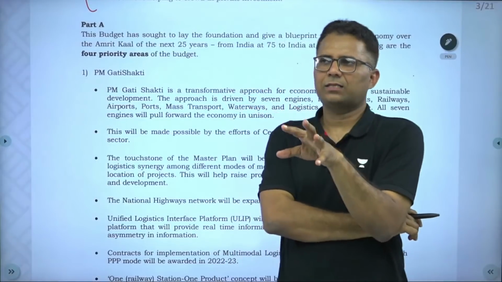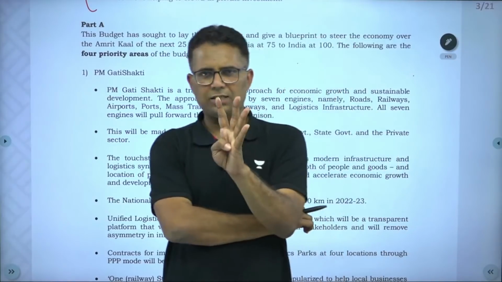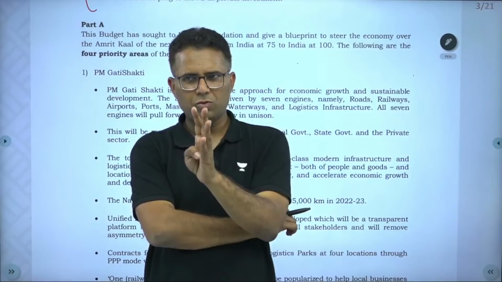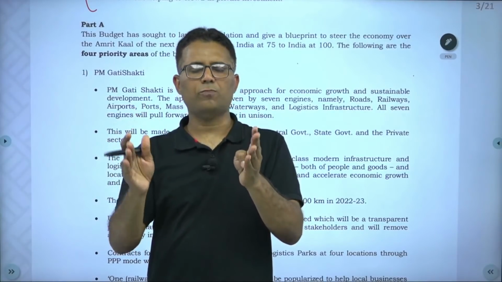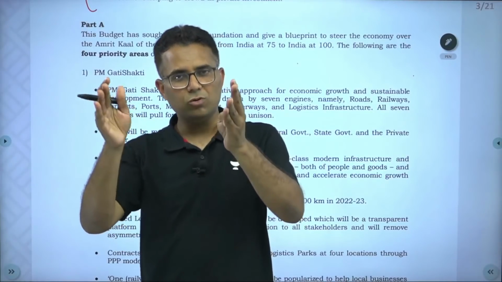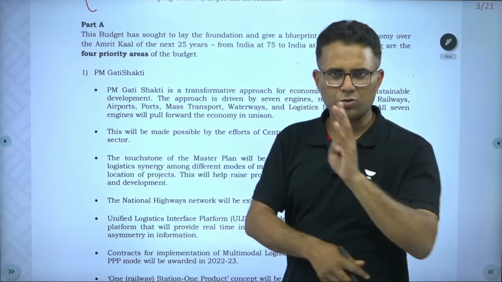Part A has given 4 priority areas for the next 1 year. So in the next 1 year we are going to have 4 priority areas where government will be focusing a lot, where government will be bringing schemes, where most of the government's expenditure will be going. And those 4 priority areas you should know.